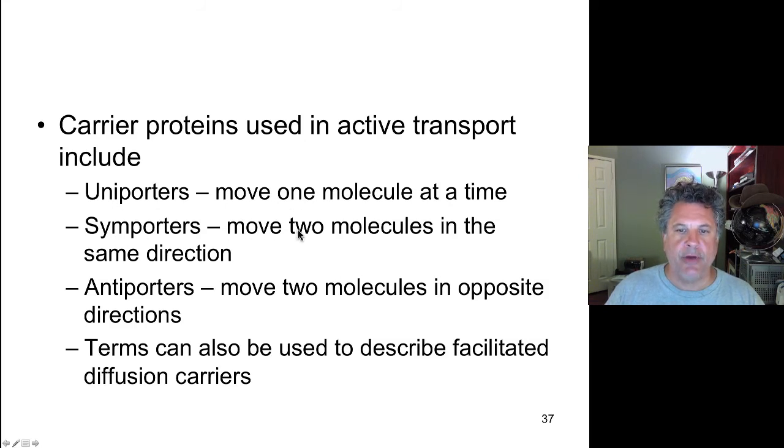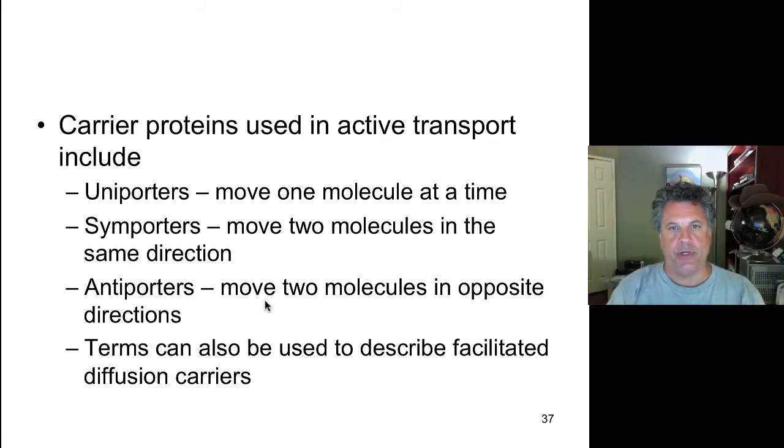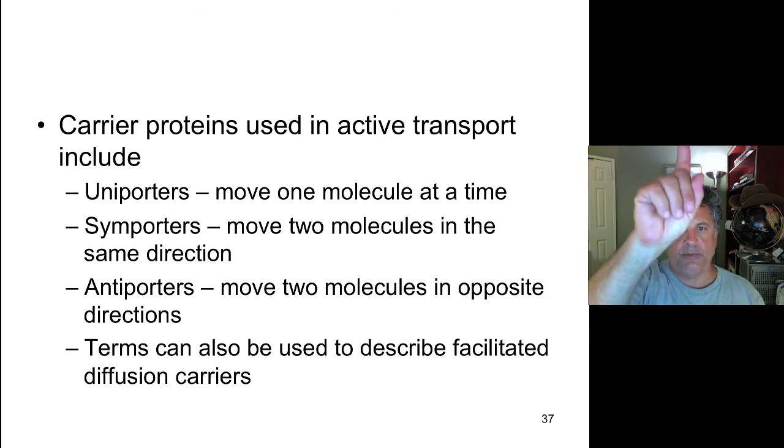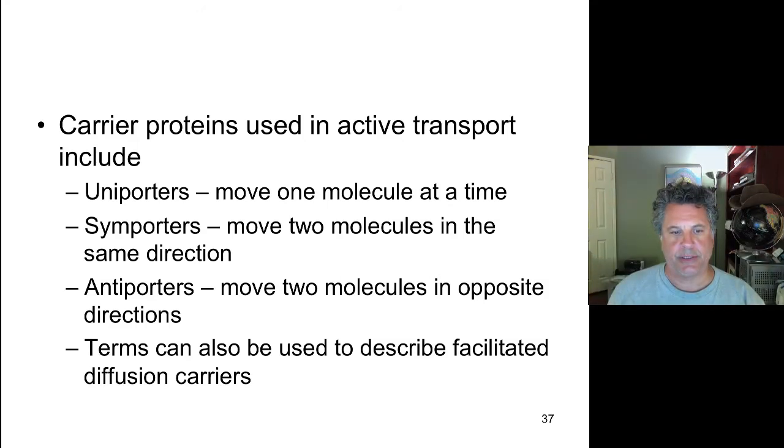Symporters are selective for two molecules in the same direction. They're capable of moving two molecules in the same direction, and we'll see how in a moment. Whereas antiporters move two molecules in opposite directions. Symporters, same direction. Uniporters move one molecule at a time, and antiporters move two molecules in opposite directions.